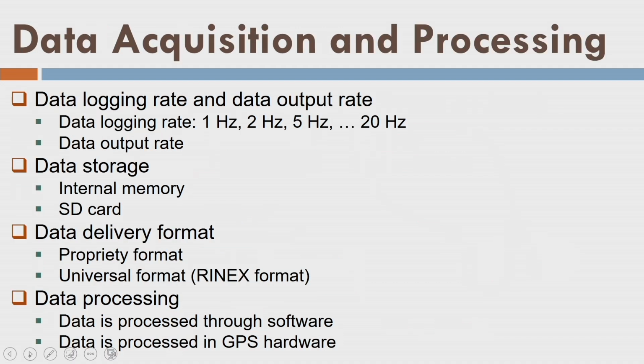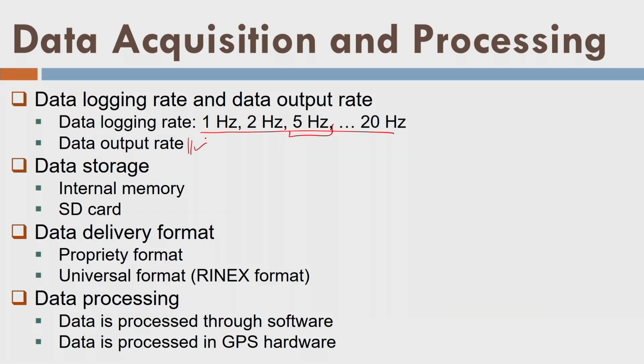Now, data logging rate. These rates are available nowadays in the specifications. That means they are recording 20 data per second, that is 20 hertz, or 5 data per second, and you can do this setting while controlling the receiver. Then data output rate: once you take the data from the receiver, at what rate it will be transferred. That is not very important, because anyhow you will transfer the data, whether it takes 1 minute or half a second.